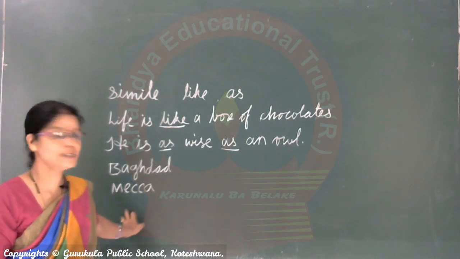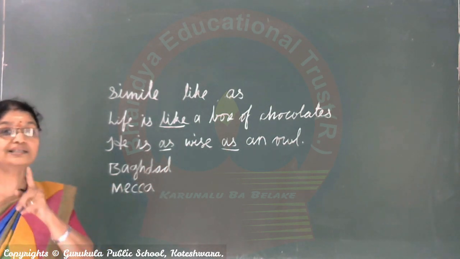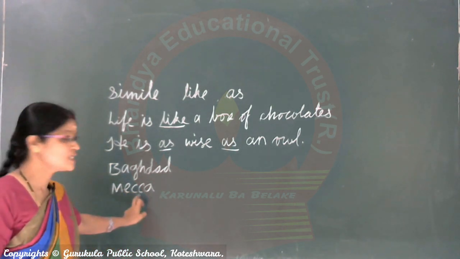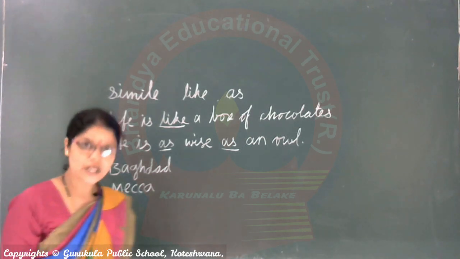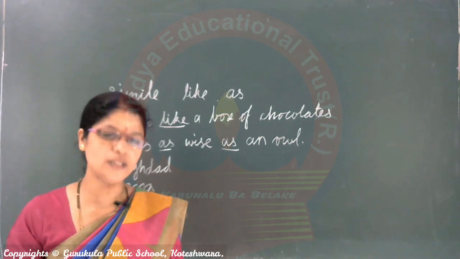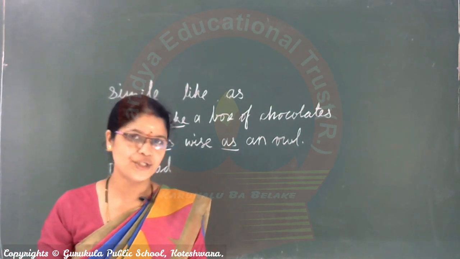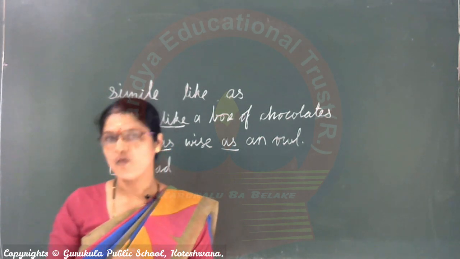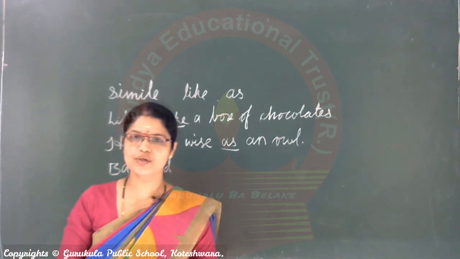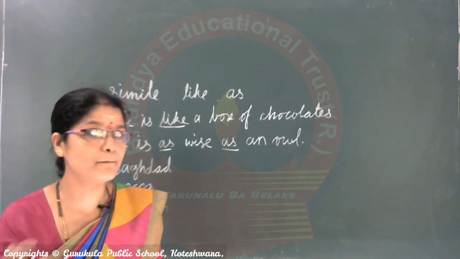See Mecca spelling? M-E-C-C-A. K pronunciation, but here we are not using K. Mecca is where it is. Mecca is in Saudi Arabia. Where is it? Saudi Arabia. It is the holiest or sacred place of Muslims. Understood now? And the birthplace of Prophet Muhammad.